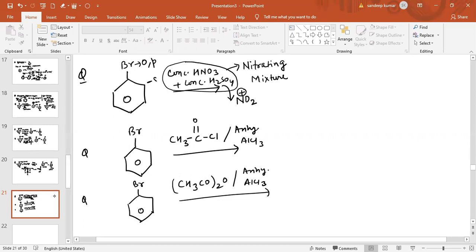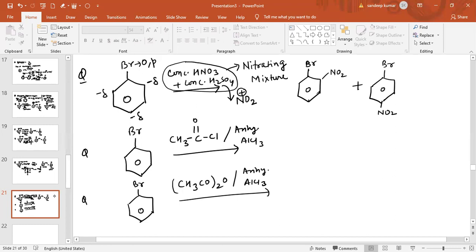So electron density will increase at the ortho and para positions. So the electrophile will attack at the ortho position, and also the electrophile will attack at the para position.